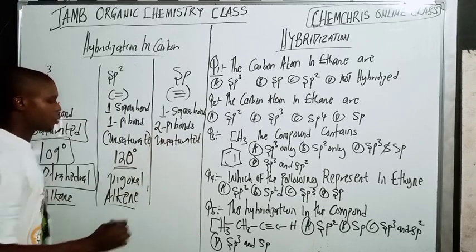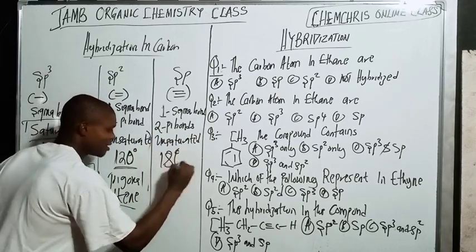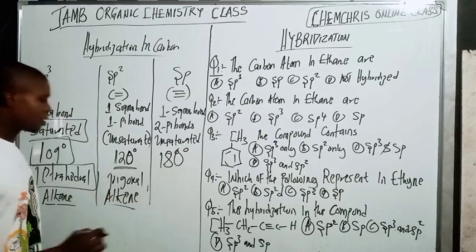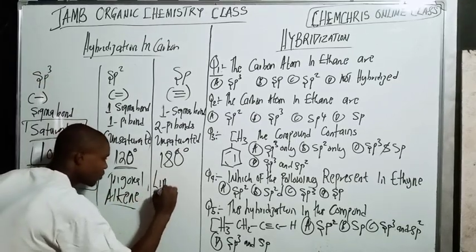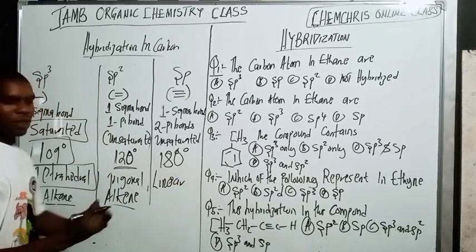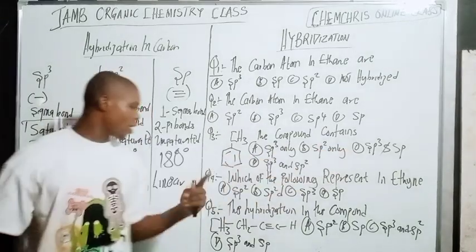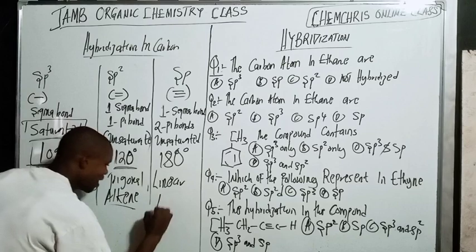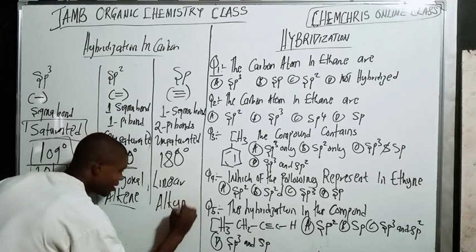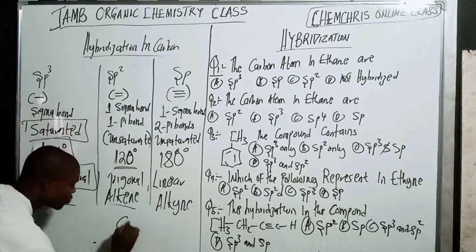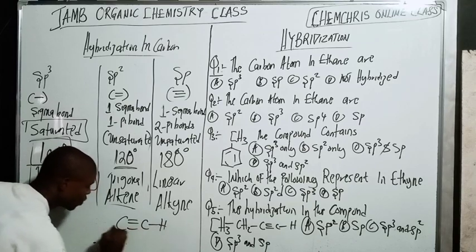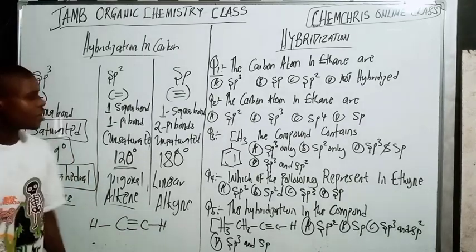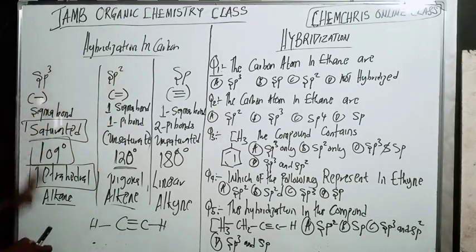And the bond angle is 180 degrees. The shape is linear. So it is linear, 180 degrees. An example is the alkyne, which contains a triple bond. So these are things you need to pay close attention to.